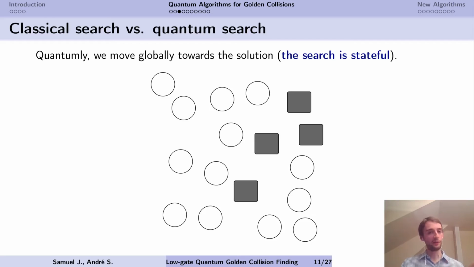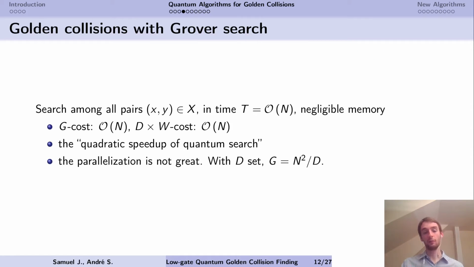The number of iterates we have to make is the square root of the number of classical iterates we would have to make in the classical search. Which means that in our case, with a search space of size n squared and one solution, we need a time n. Memory is negligible, so the gate cost is n and the depth width cost is n. And this is the well-known quadratic speedup of quantum search. However, if you set a depth limit lower than n, then you run into trouble, because this operation is sequential. If you have this sequential circuit and you want to reduce the depth, then you're going to increase the gate cost.